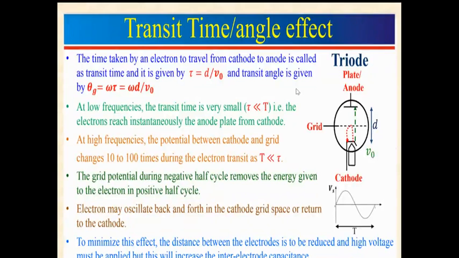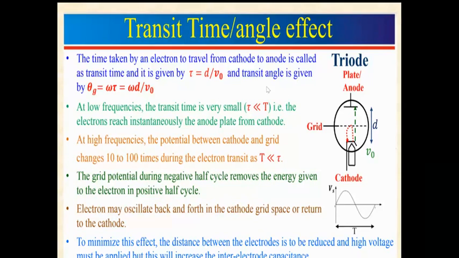For the triode, the transit time tau is always time. Time is equal to distance upon velocity. D is the distance from cathode to anode, and V naught is the average electron velocity, and the average electron velocity is always proportional to the applied voltage.